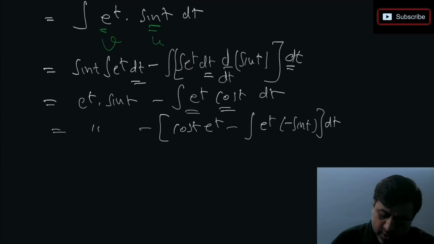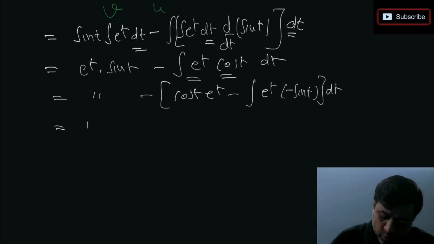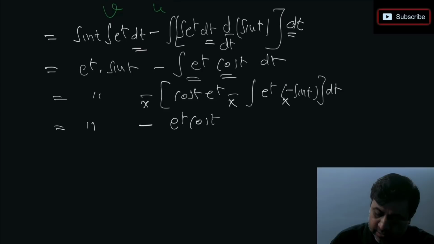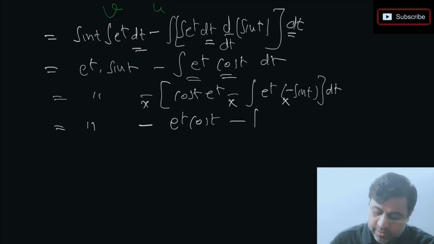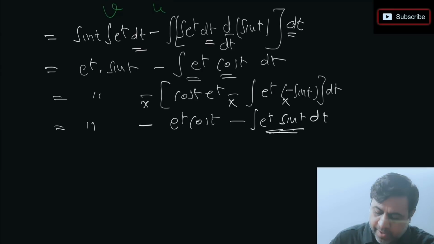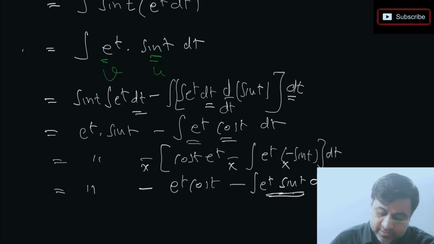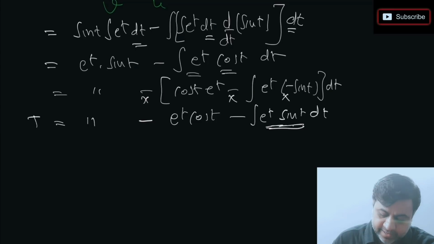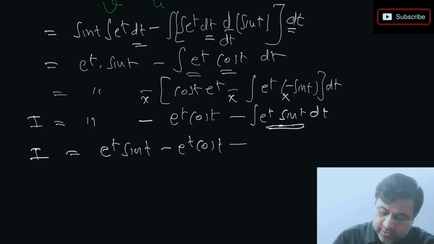So next step what I'm doing is, I'm just going to open this bracket. So observe, when the bracket is opened, this is e power t cos t, and this is minus, this is minus, this is one more minus, so three times minus, so I wrote minus e power t sin t dt. But if you observe, this is nothing but my I, right? This is what we started with, right? This is e power t sin t, this is my I, so I can replace this as I. So I'm just going to write all these things again, e power t sin t minus e power t cos t, and this we just replace by I, because that was how we started.